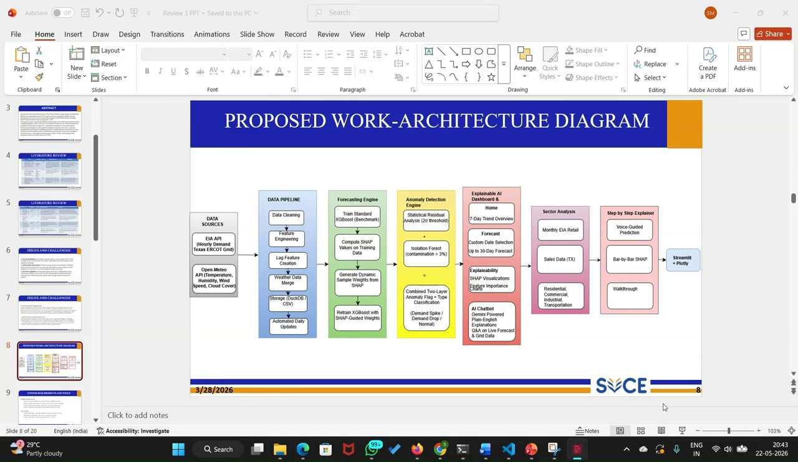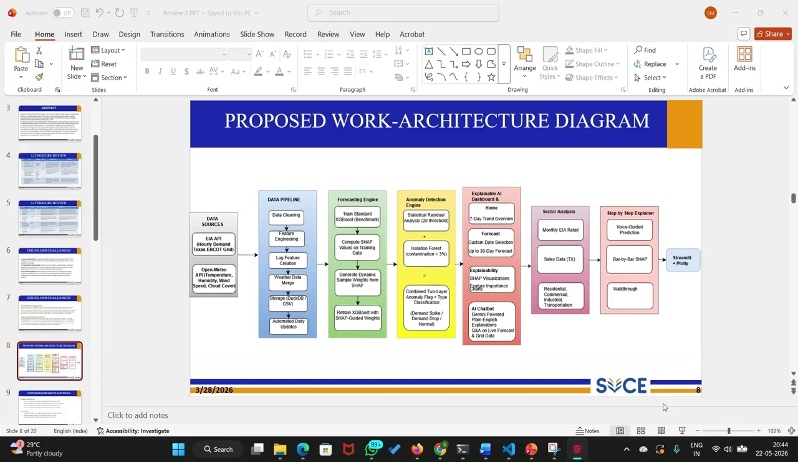And then the fourth one is the anomaly detection engine. After generating the forecast, the system performs anomaly detection using a two-layer approach. First, statistical residual analysis checks whether the prediction error crossed a defined threshold, like 20. Next, the isolation forest is used to identify unusual patterns in the data with a contamination set of 3%. By combining both these methods, the system classifies anomalies into categories such as demand spike, demand drop, or normal behavior.